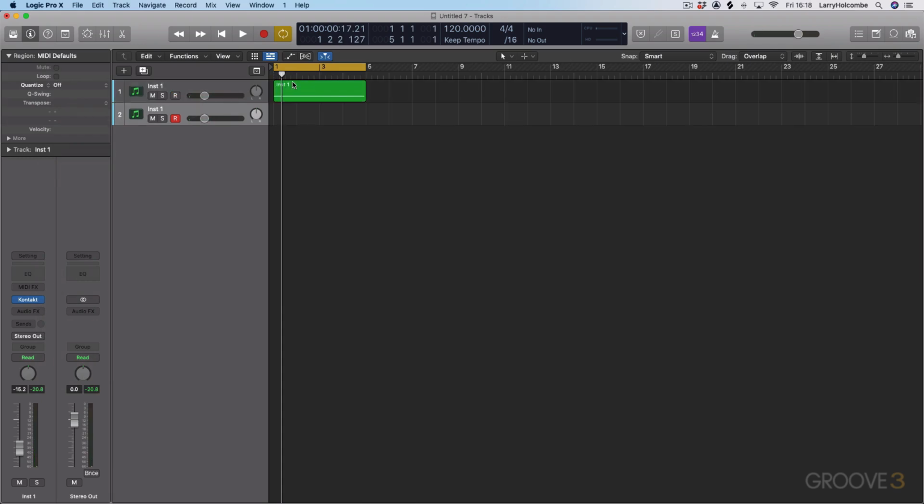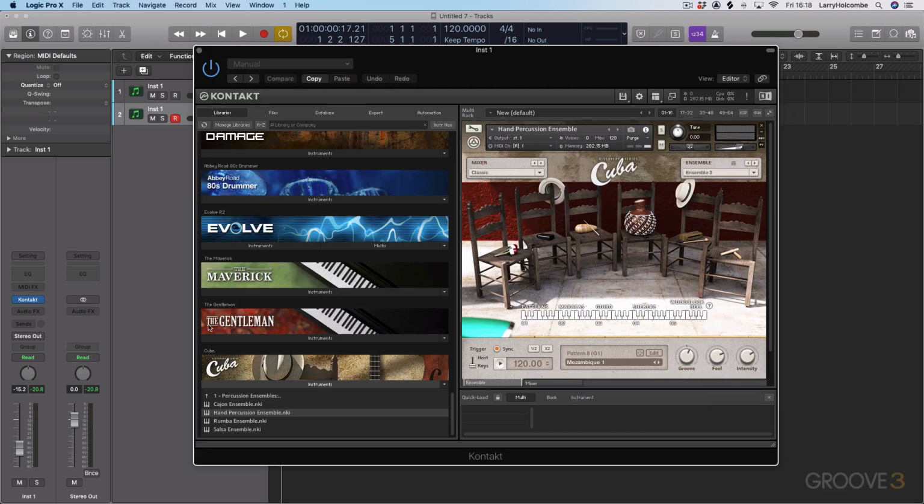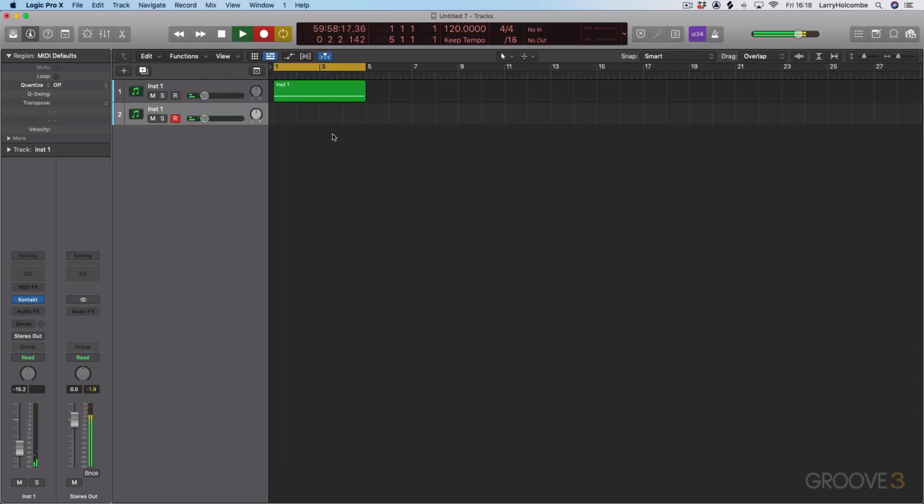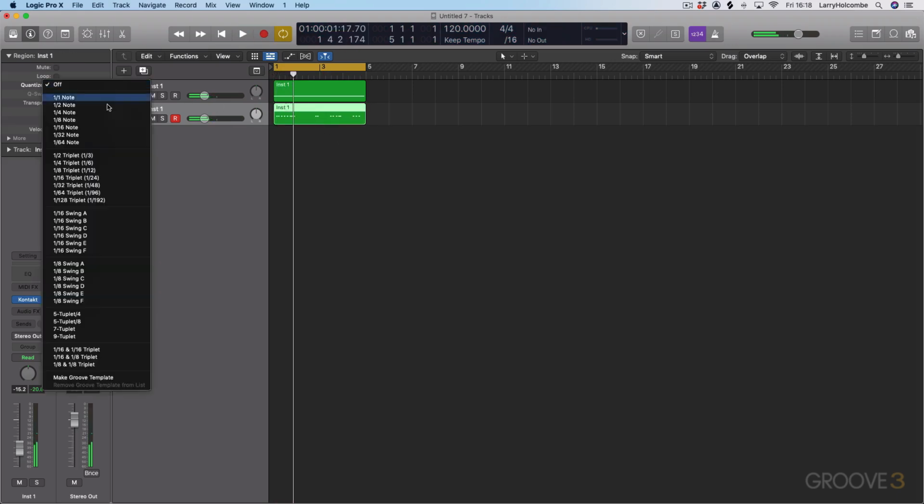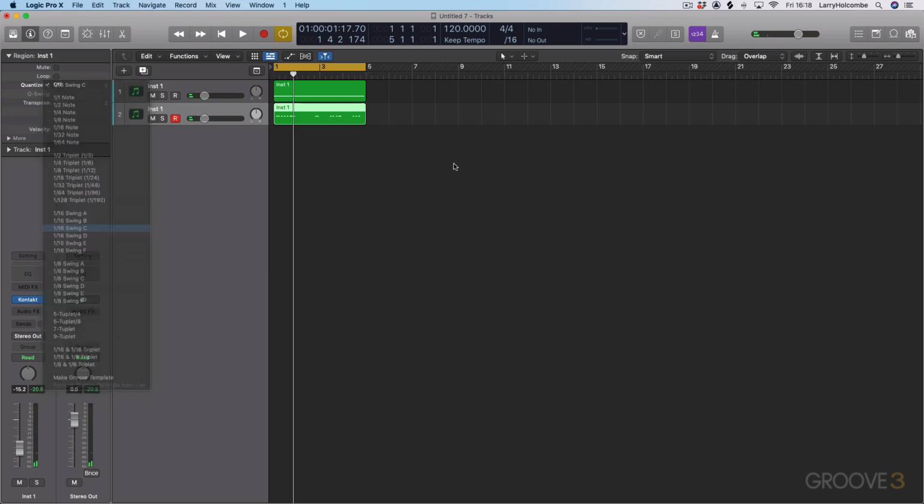Now let's actually just make another track with the identical settings. Basically it's the same track in Logic. And let's actually record some individual parts on the top. Let's try something like that. Let's just quantize that as well.